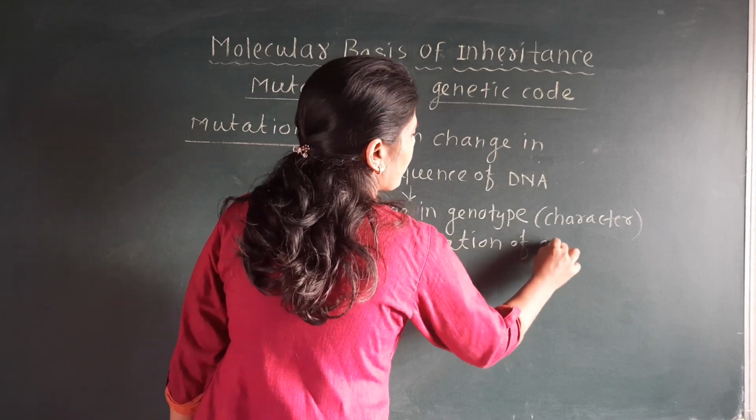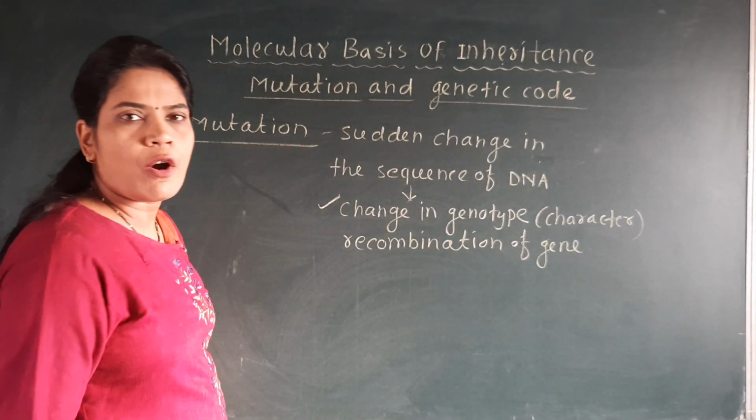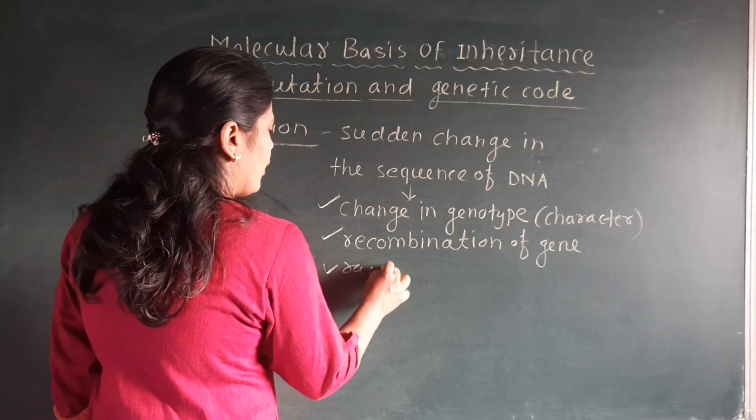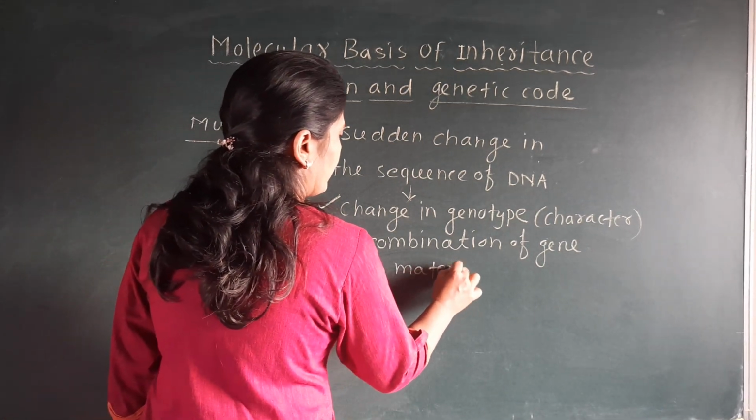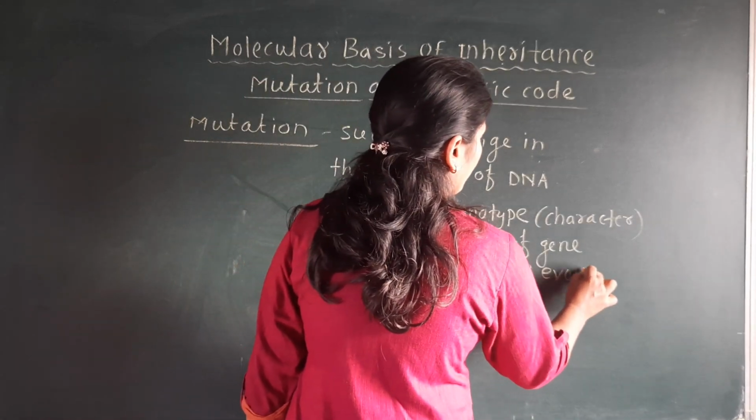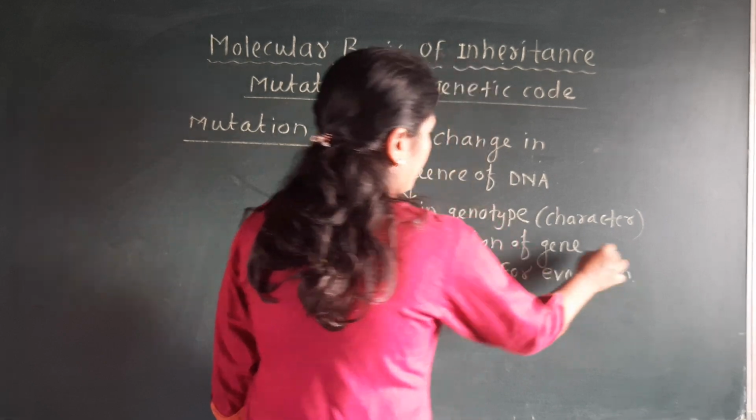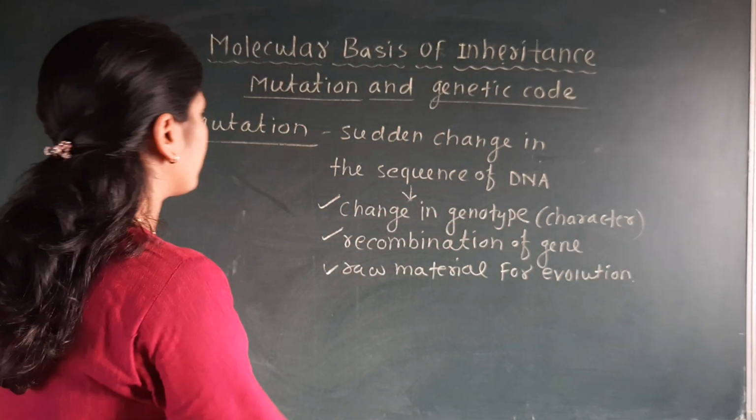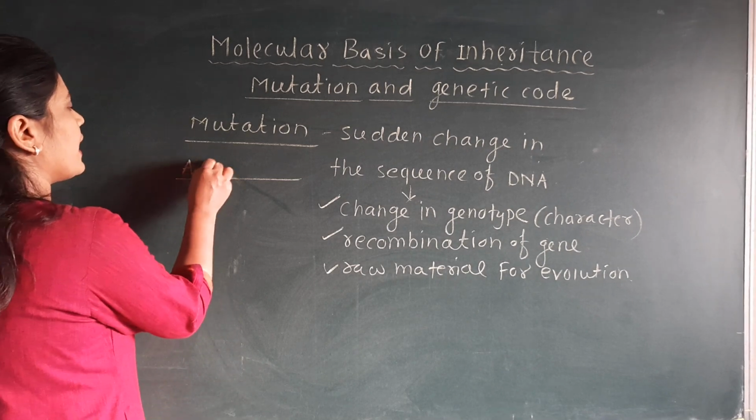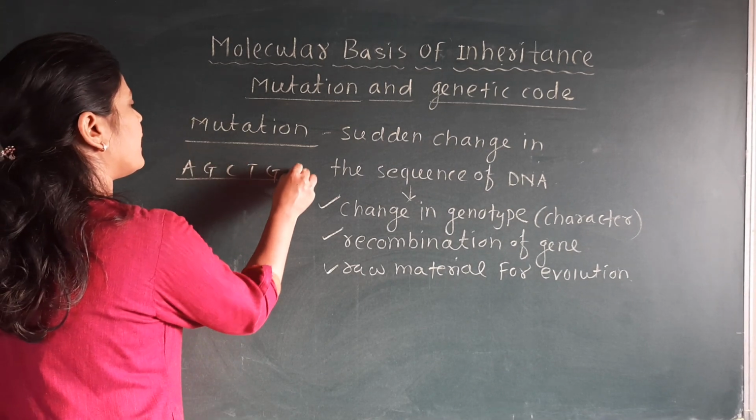What is meant by recombination? One word is the recombination of the gene, and it is the raw material for evolution. See here, recombination of genes means, suppose this is the DNA. On this DNA there are sequence A, G, C, T, G, A.